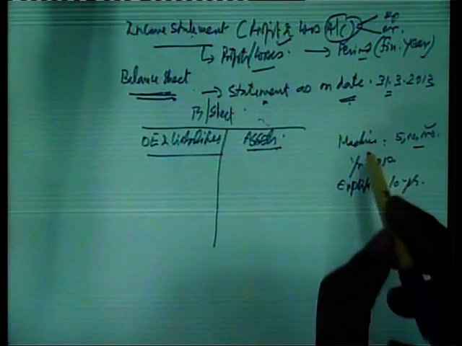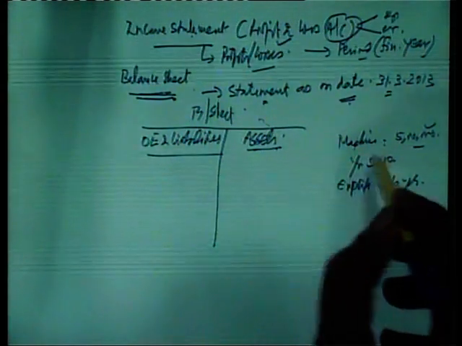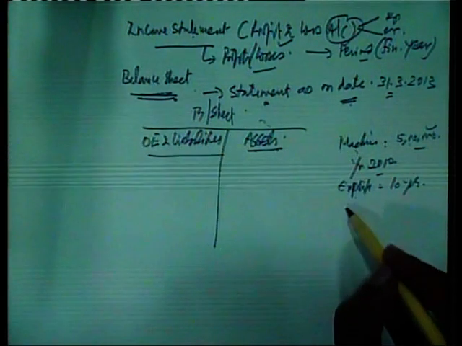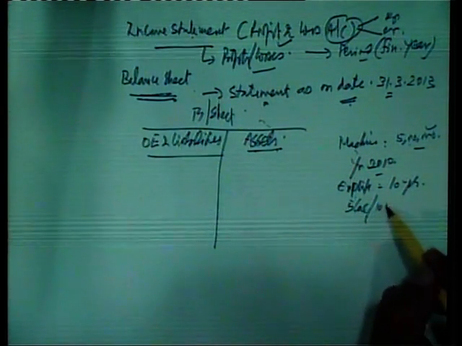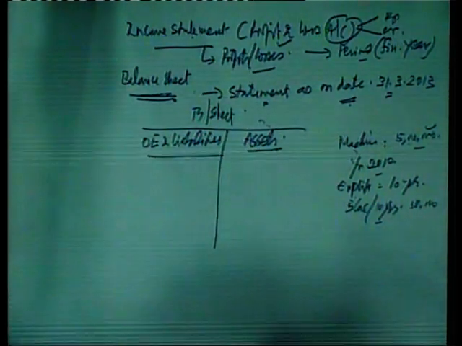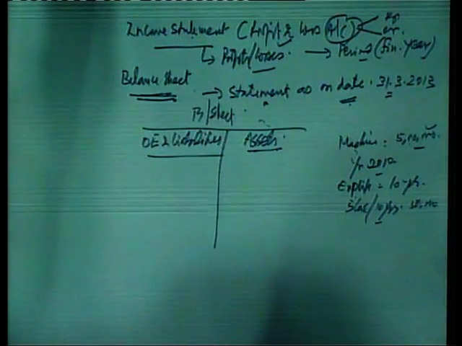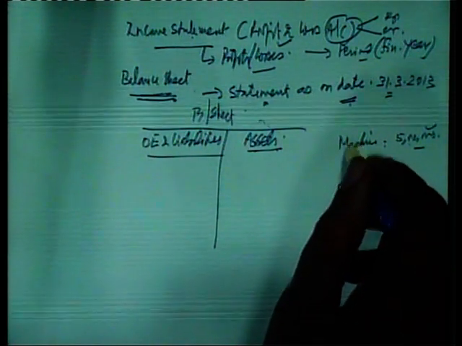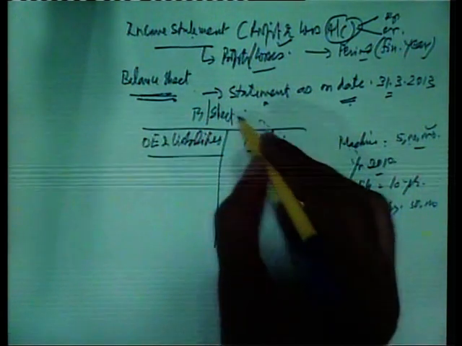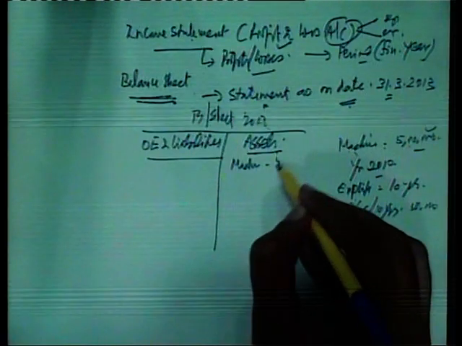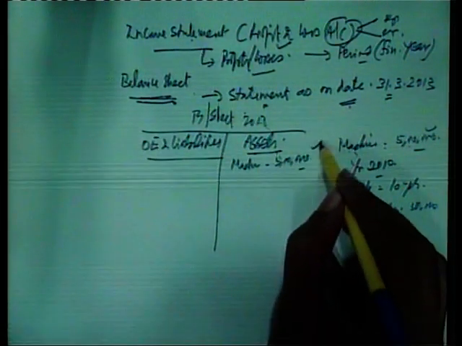This means the machine is being depreciated at the rate of 50,000 rupees per year, that is 5 lakh divided by 10 years. When we prepare the balance sheet in 2013, this machine is again shown at 5 lakh rupees, its historic value.